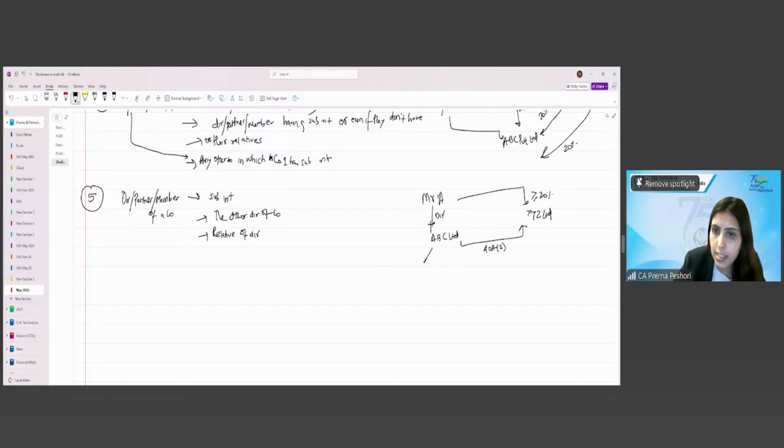Or let's say Mr. Q is there, who is another director. So if he has any transaction with XYZ, this will also be subject to 40A(2). Or any relative of Q, let's say Mrs. Q, this also will be covered as per this clause.